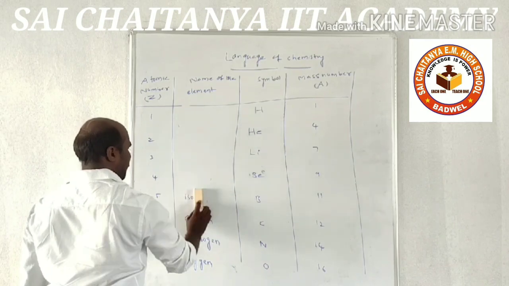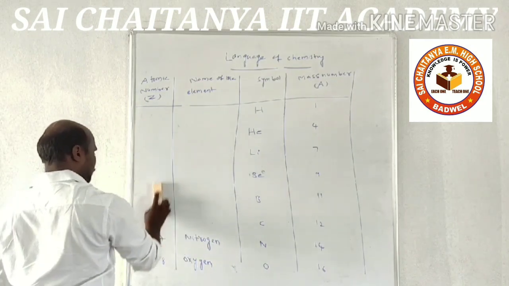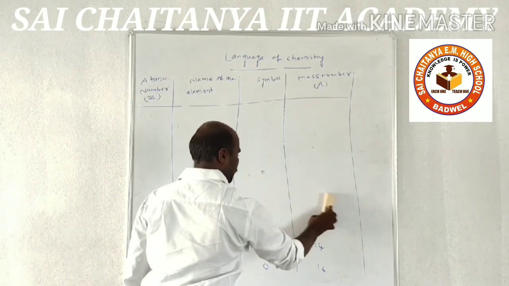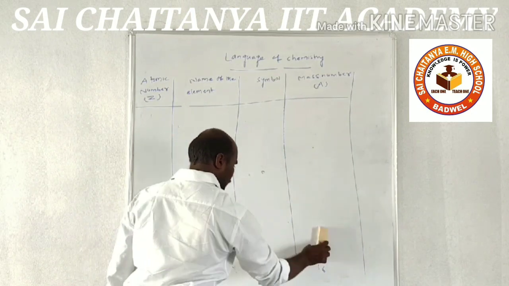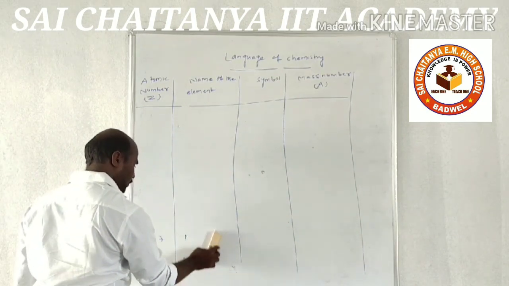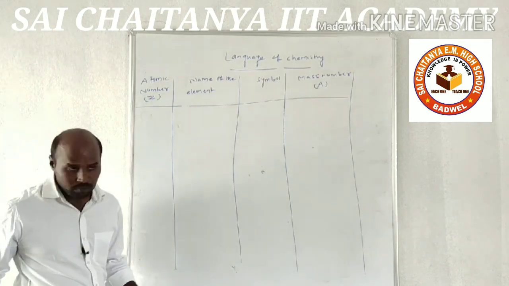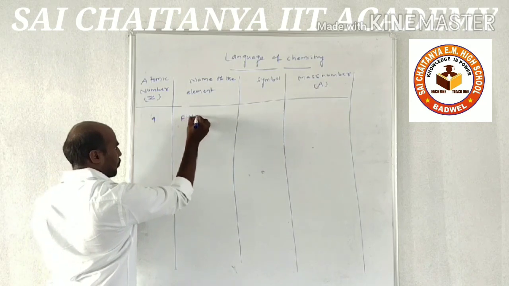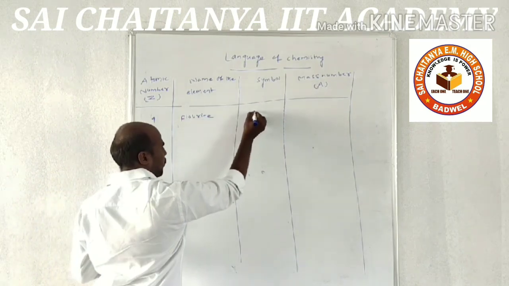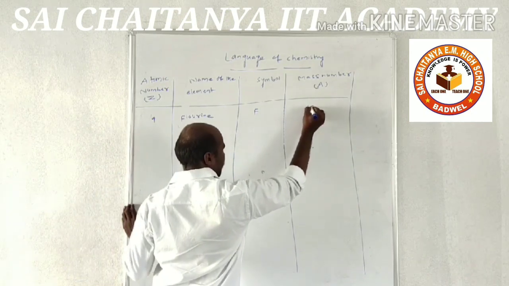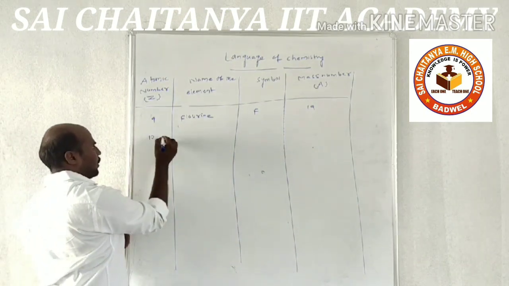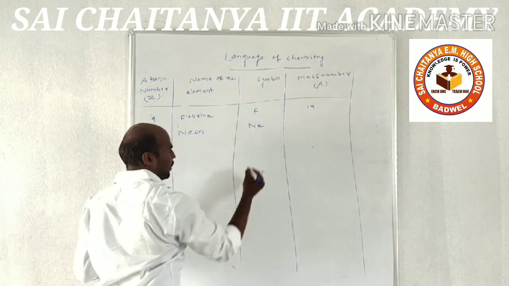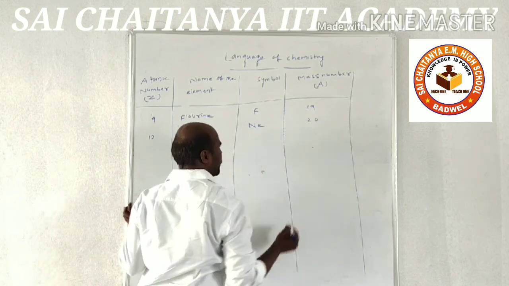And the ninth one is fluorine. Symbol is F and mass number is 19. And 10, neon, and the symbol is Ne. Mass number is 20.